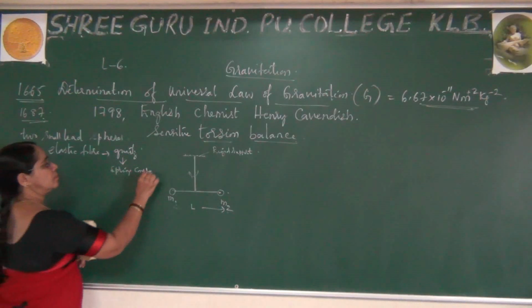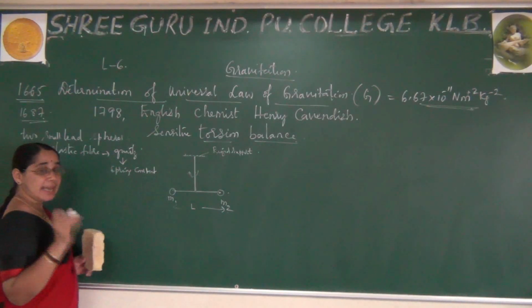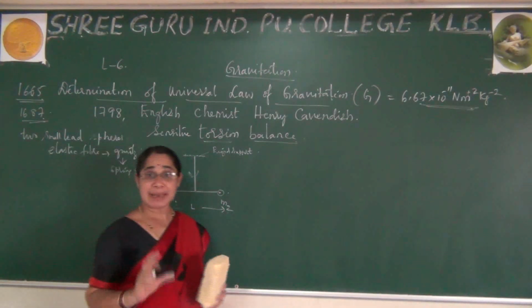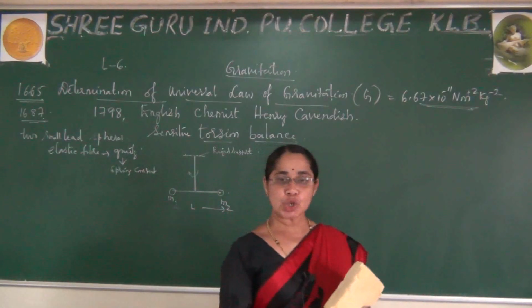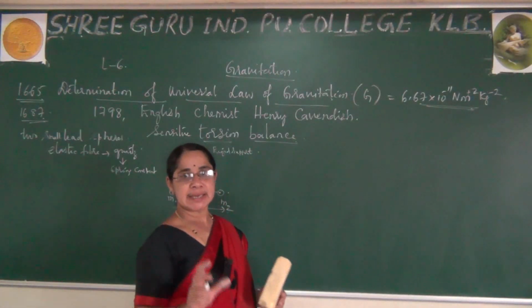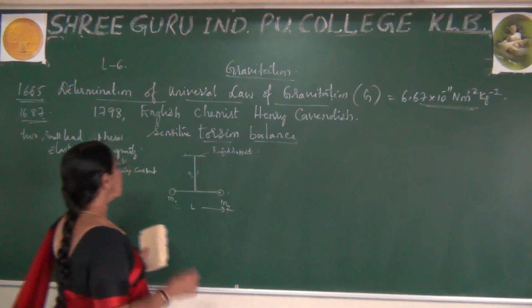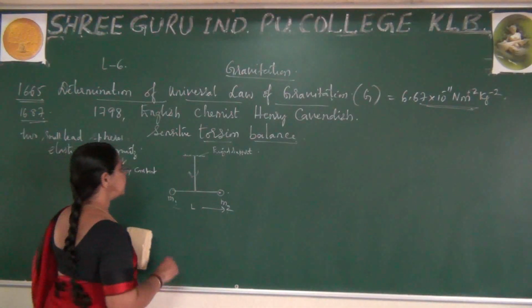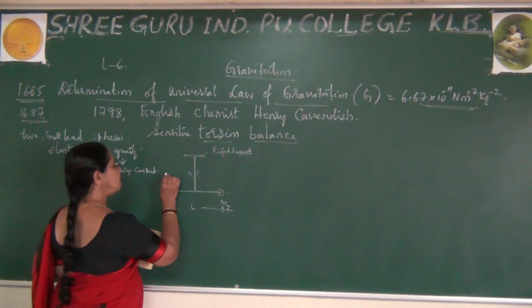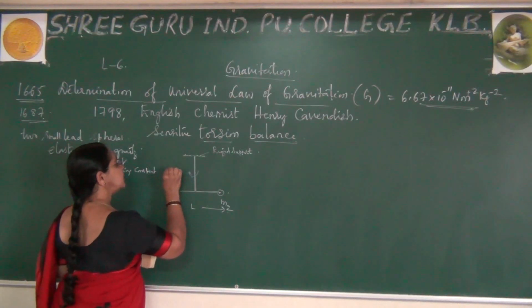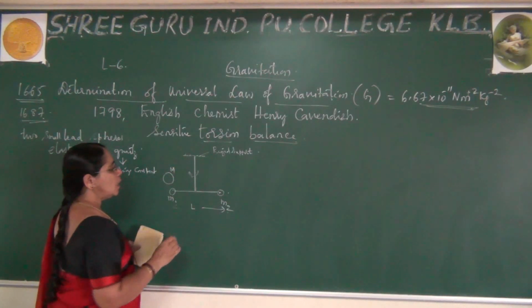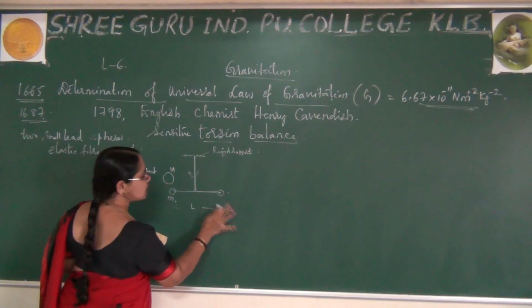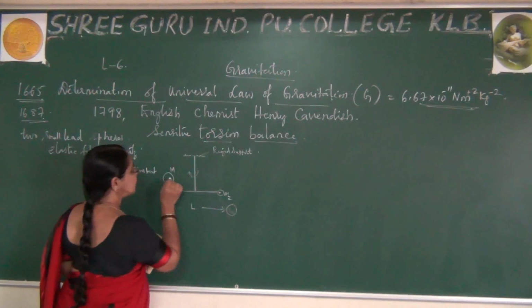Now he has taken two more spheres, big spheres, and he has attached them in opposite directions. Please observe, if this is one big sphere here, let me say this is capital M. One more sphere he has attached here, in the opposite direction.